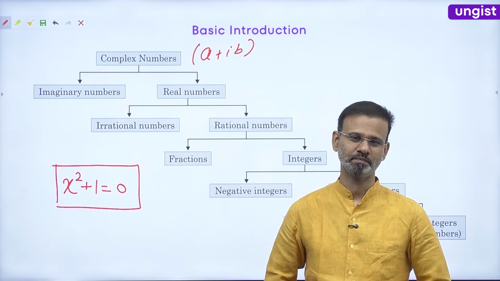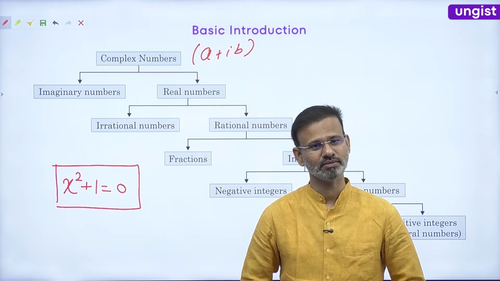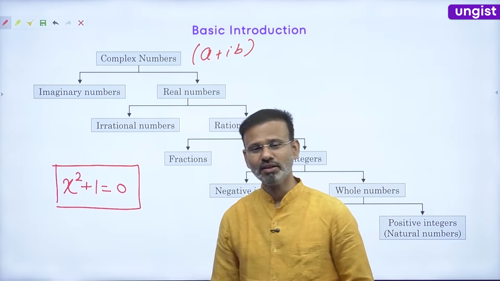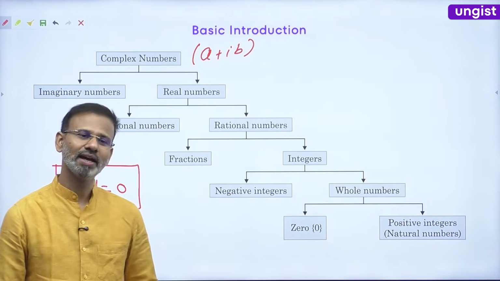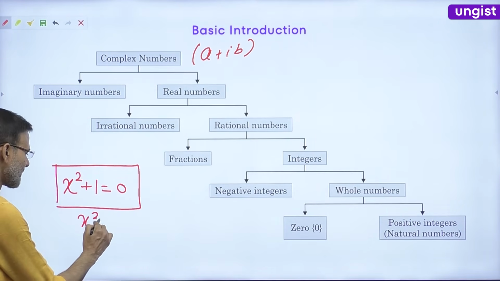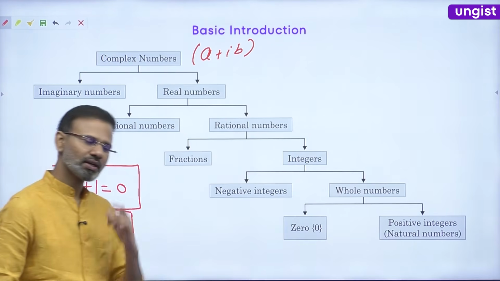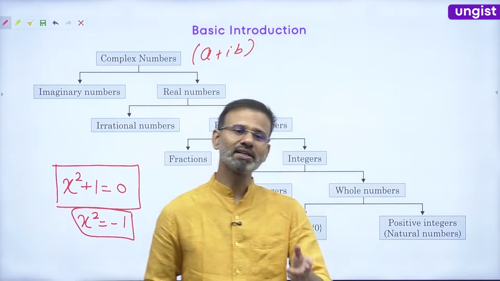Why? Because the solution for this equation is x square is equal to minus 1. Now, can you tell me a number whose square is a negative number?